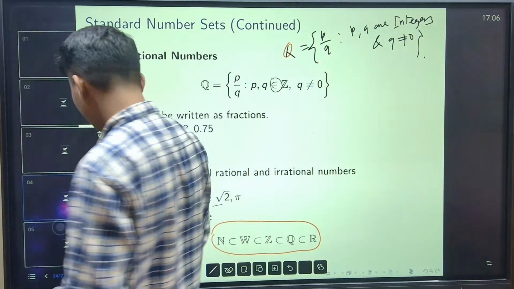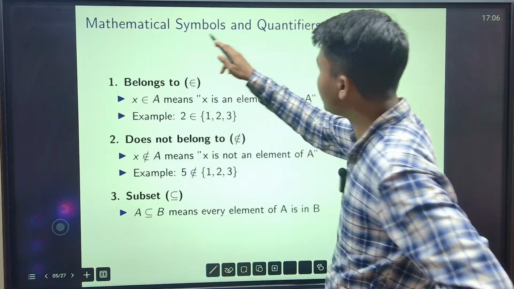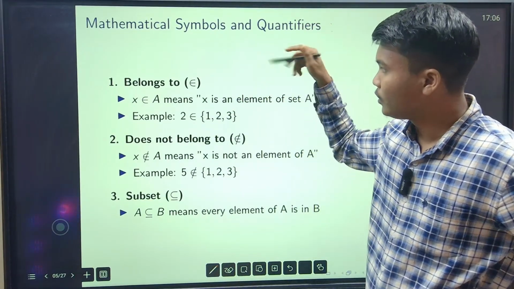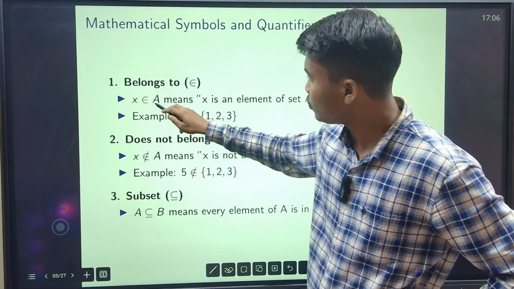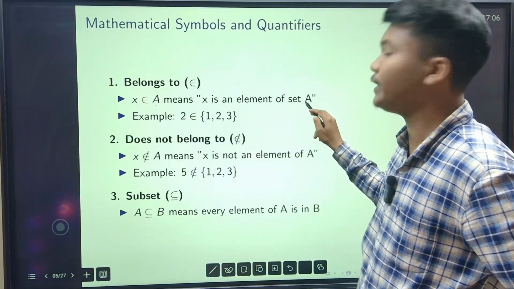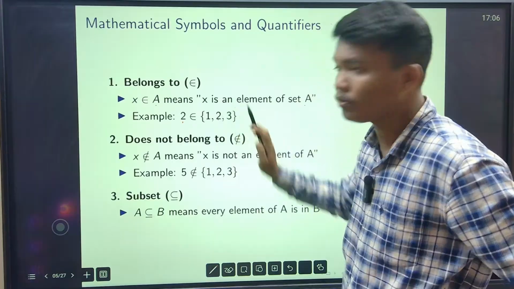Now we will definitely come to this notation. Before that we have to know some symbols. These are called mathematical symbols or quantifiers. Some mathematical symbols are there. So, belongs to: x belongs to A means x is an element of the set A. Understood? For example, 2 is an element of the set {1, 2, 3}.